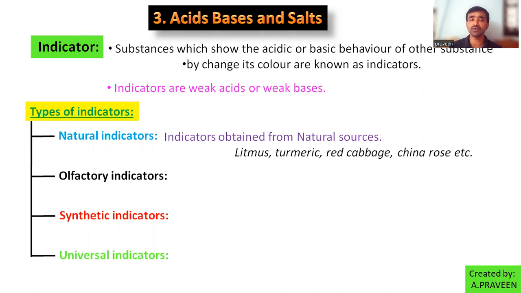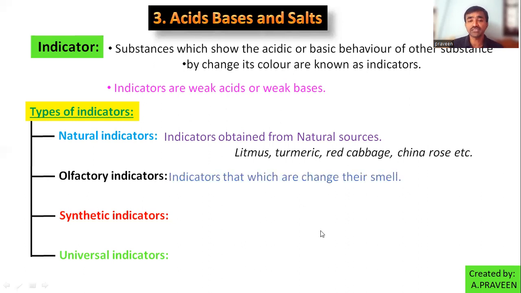Olfactory indicators: what is meant by olfactory? It means odor, that is, smell. Based on the smell also, you are able to decide the nature of a substance.